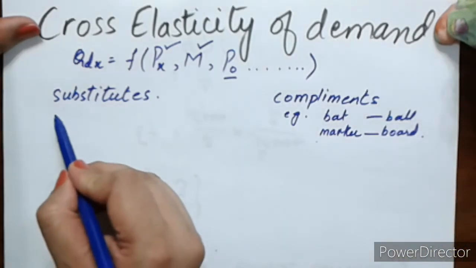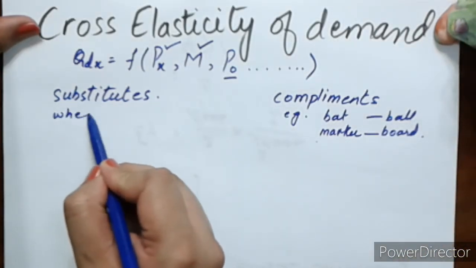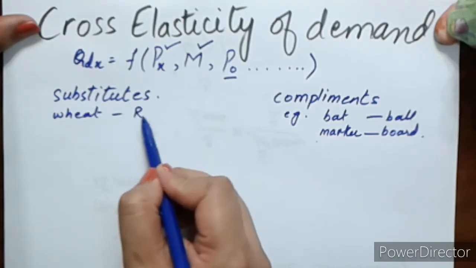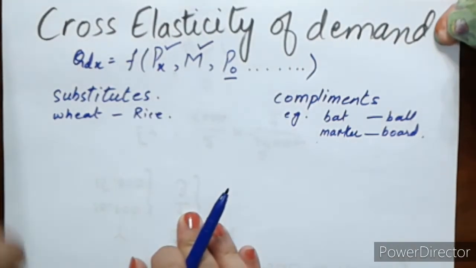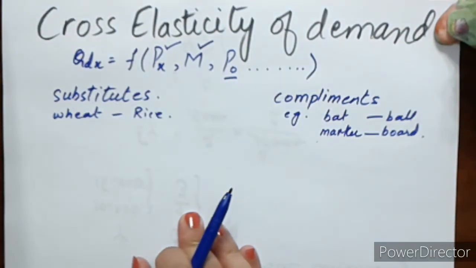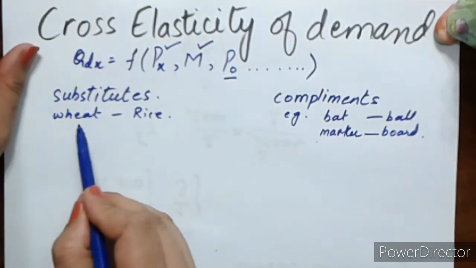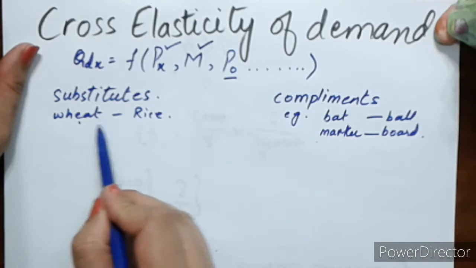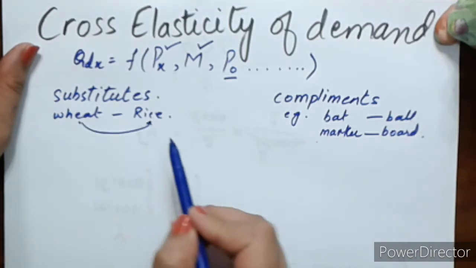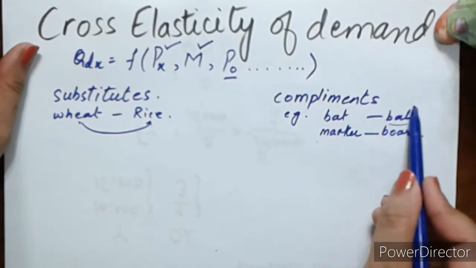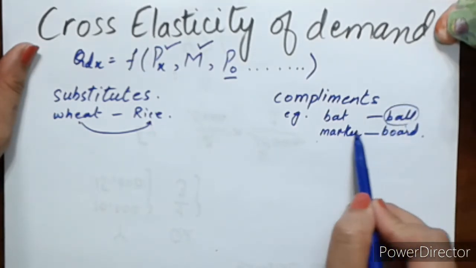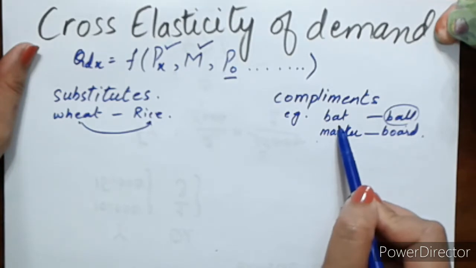And substitutes are those which can be used in place of each other, like wheat and rice. Sometimes the price of wheat changes and it might affect the quantity demanded of rice. It may happen that the price of ball changes and it affects the quantity demanded of bat.